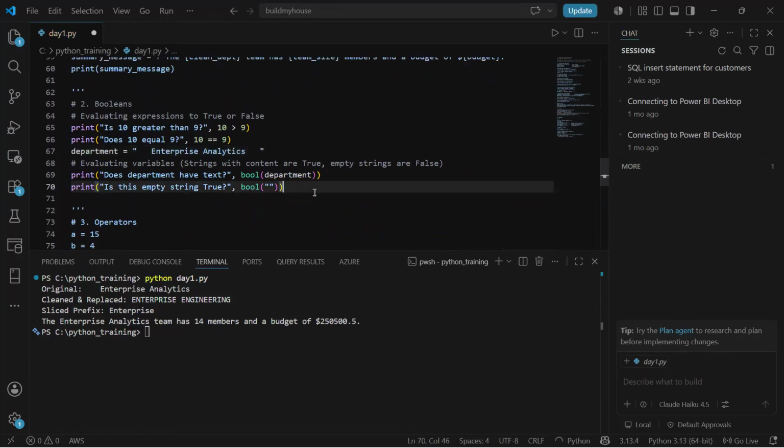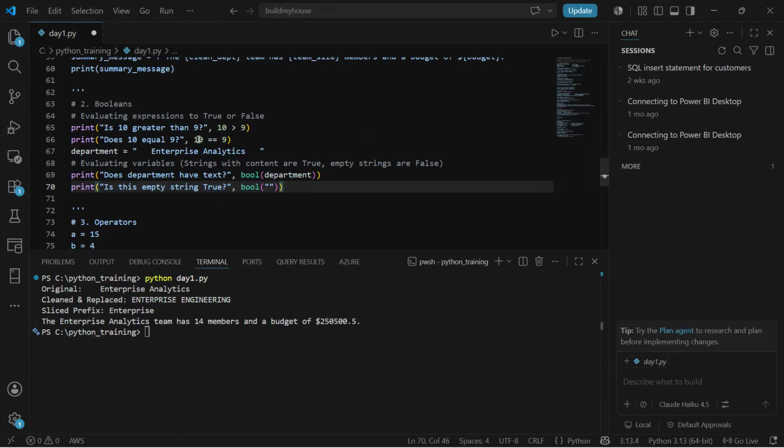Booleans are another data type. Basically, if I want to print whether 10 is greater than 9, then I will get yes, or something true. Print, I mean, this is just a text.